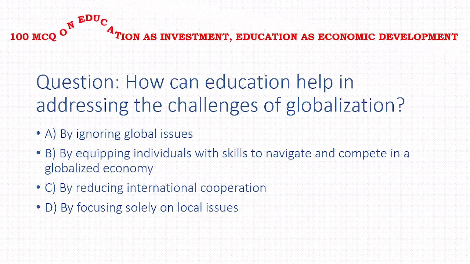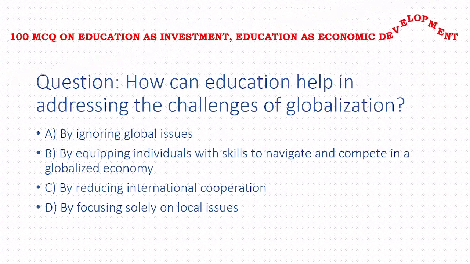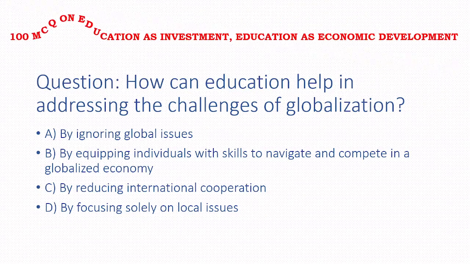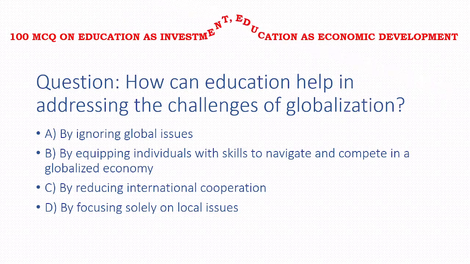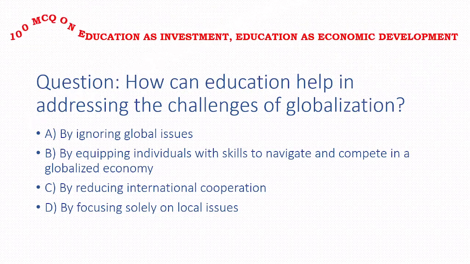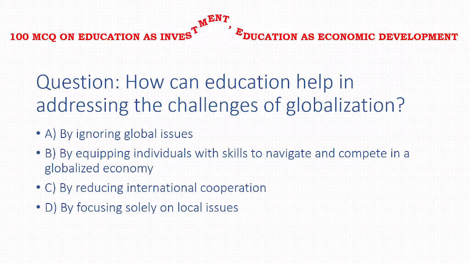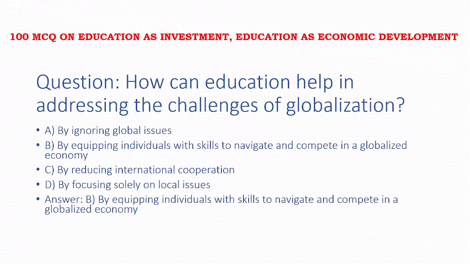Next, how can education help in addressing the challenges of globalization? Options: by ignoring global issues, by equipping individuals with skills to navigate and compete in a globalized economy, by reducing international cooperation, by focusing solely on local issues. The answer to this question is option B, that is by equipping individuals with skills to navigate and compete in a globalized economy.